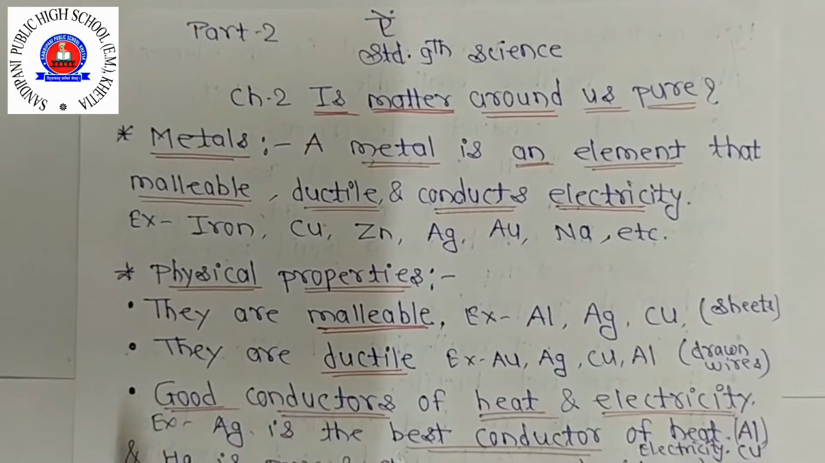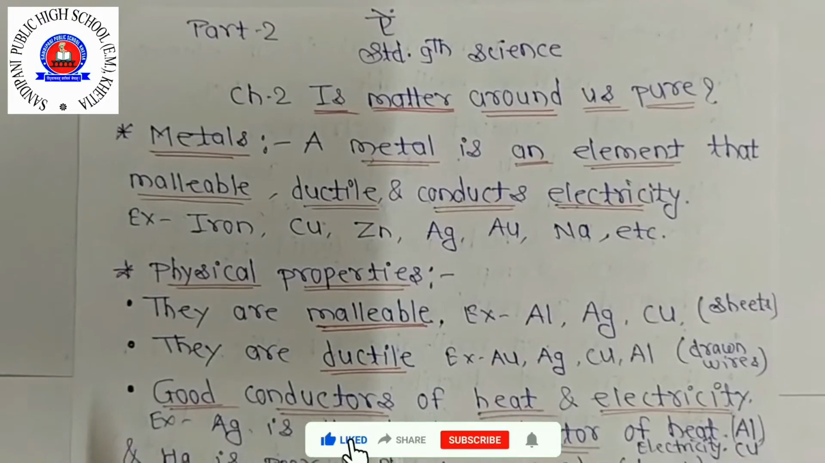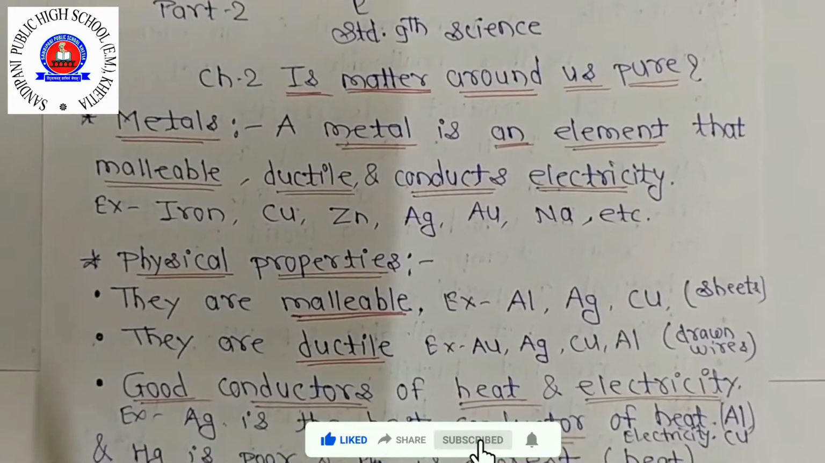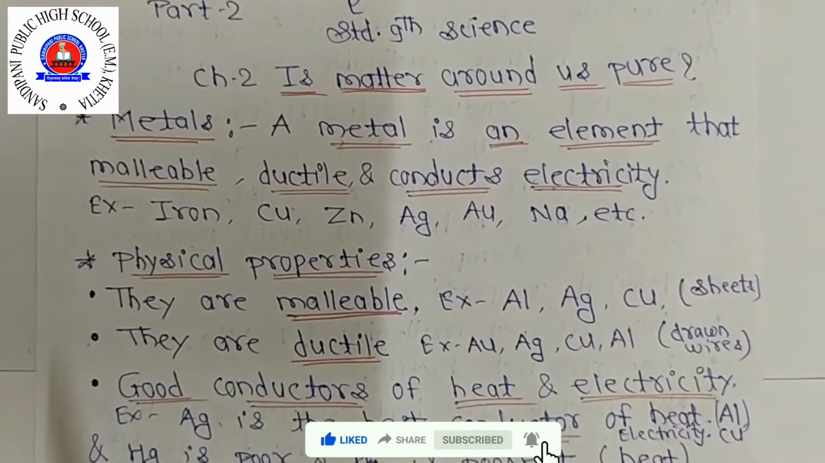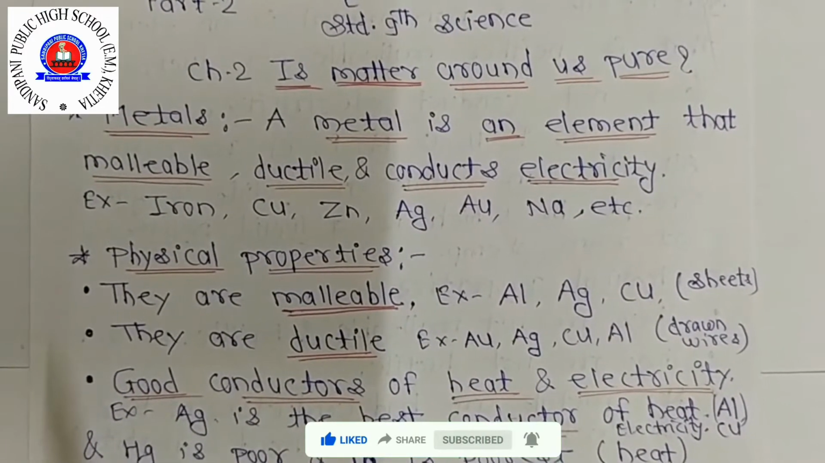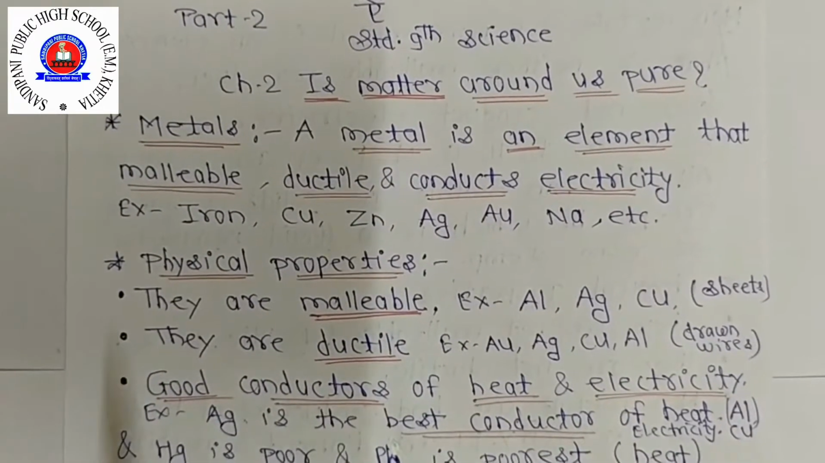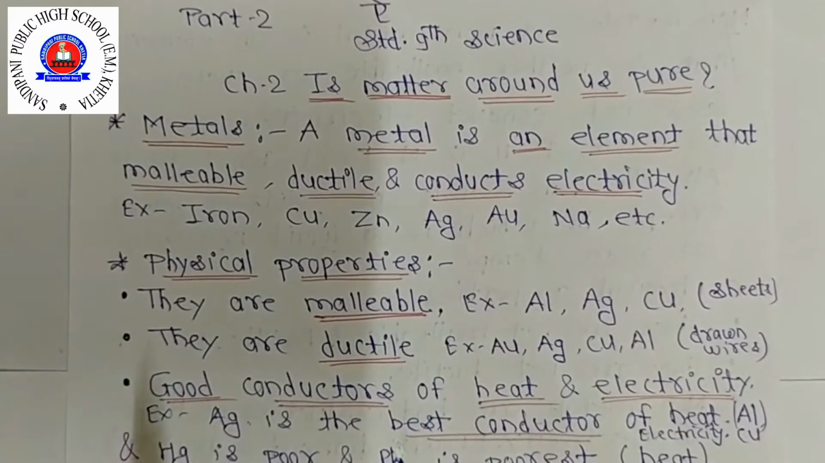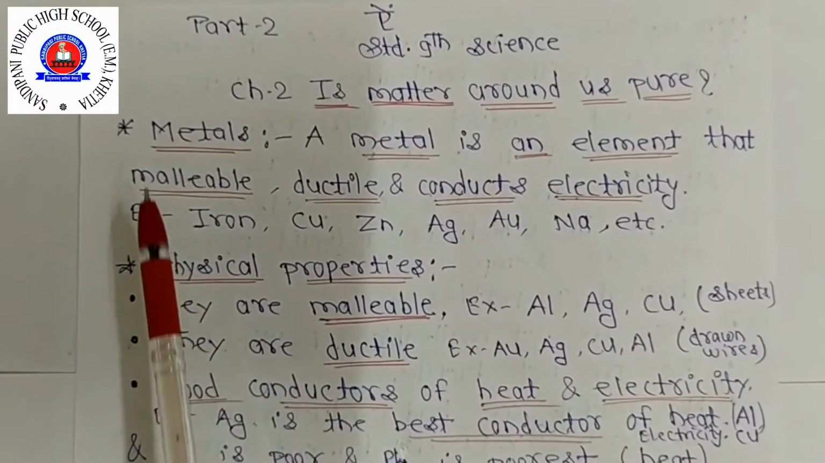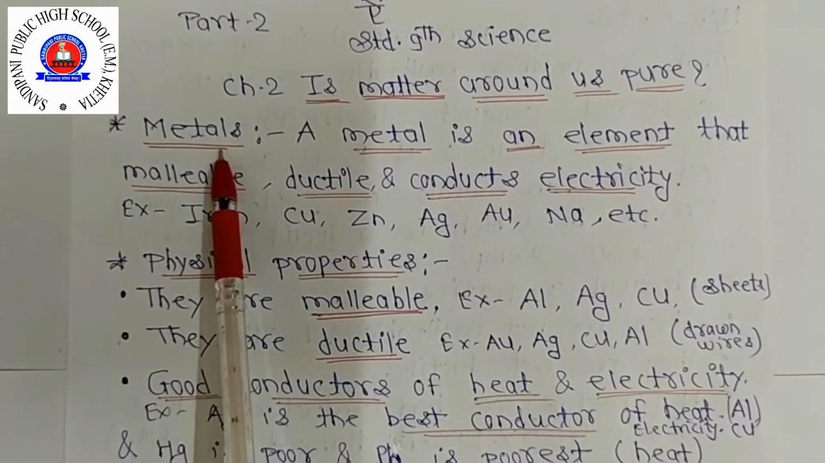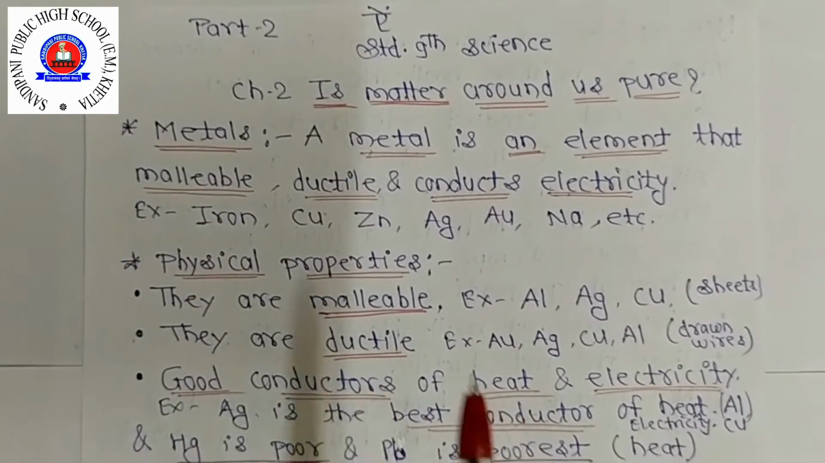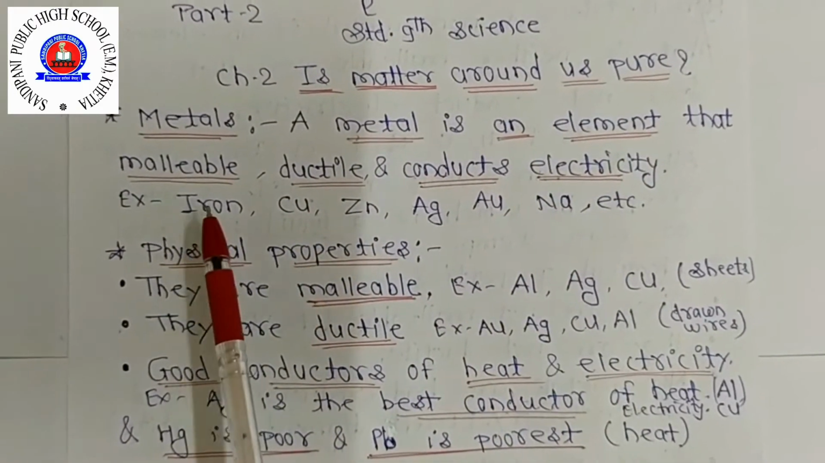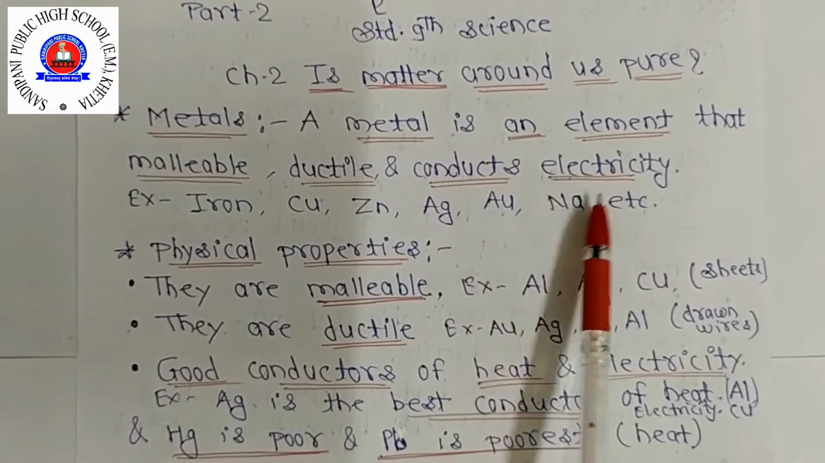In the last session we studied the types of matter. There are two types, pure substance and impure substance. In pure substances we studied elements and compounds, and in impure substances, mixtures, and also the introduction to the types of elements. There are three types of elements: metals, non-metals and metalloids. Today we are going to discuss metals, and one by one we will discuss all three types. A metal is an element that is malleable, ductile and conducts electricity.